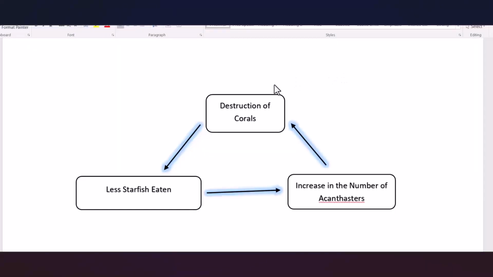According to paragraph 7, destruction of corals can lead to less starfish eaten, and less starfish eaten can lead to an increase in the number of acanthasters. And since acanthasters feed on corals, increasing the number of acanthasters can lead to destruction of corals. This output in this loop can return as the input. So we see that this loop further adds to destruction of coral. And this is indeed a positive feedback, or positive feedback loop.